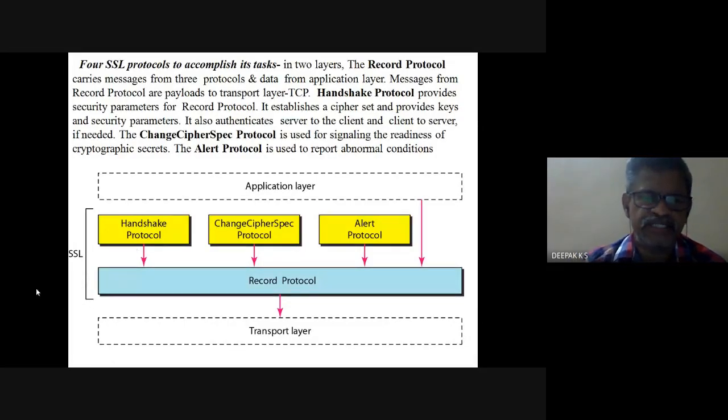So this has a set of parameters implementing a portion of this SSL, and the change cipher spec protocol is used for signaling the readiness of cryptographic secrets.